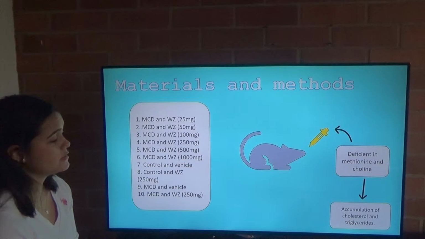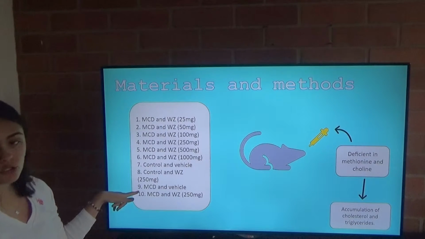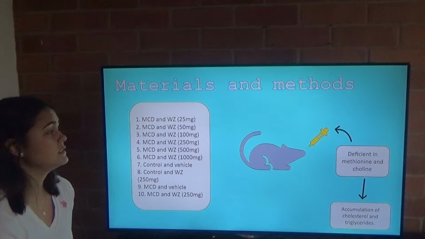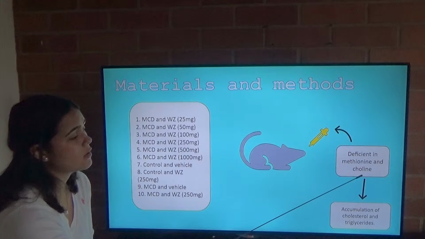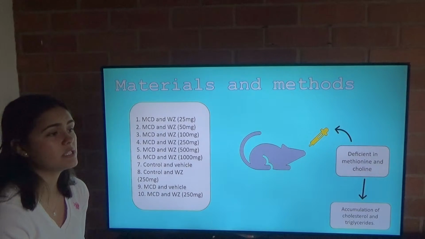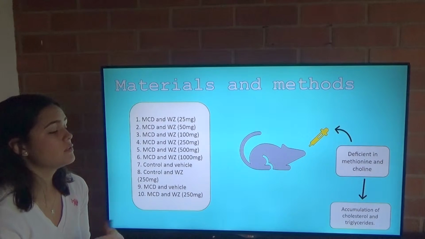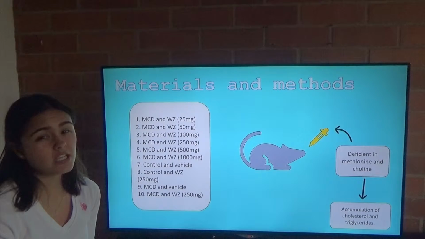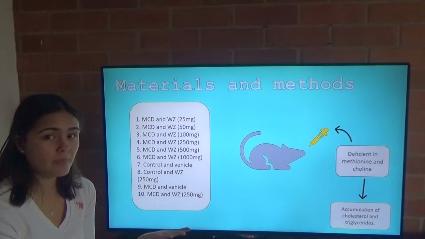For materials and methods, they used a group of mice. Mice were grouped into 10 groups, and each group had 8 mice. They were fed with a basic diet called the MCD diet. The MCD diet is a diet deficient in methionine and choline. These are amino acids needed for the assembly of very low density lipoproteins. Therefore, there's going to be an accumulation of cholesterol and triglycerides. So in general, what this diet does is that it induces the disease in the group of mice.